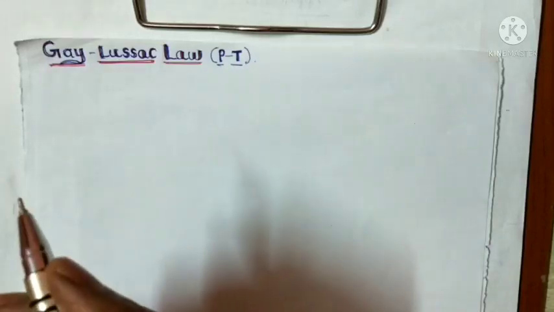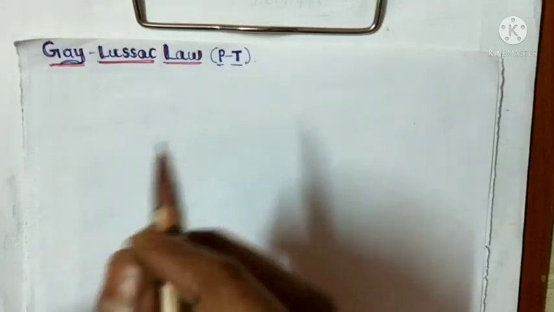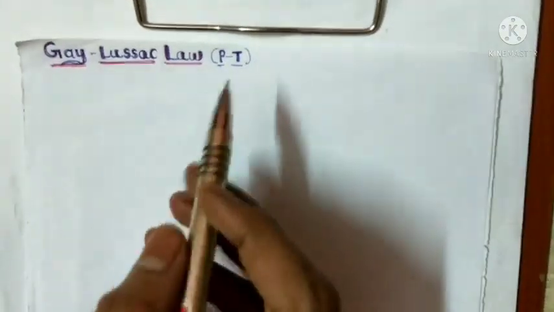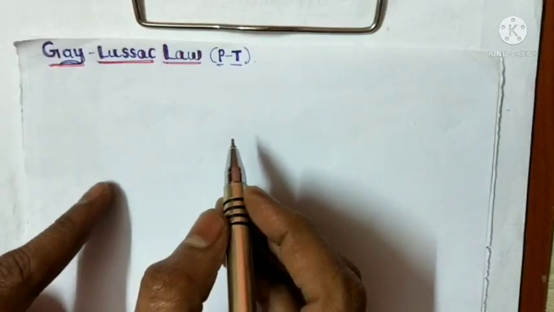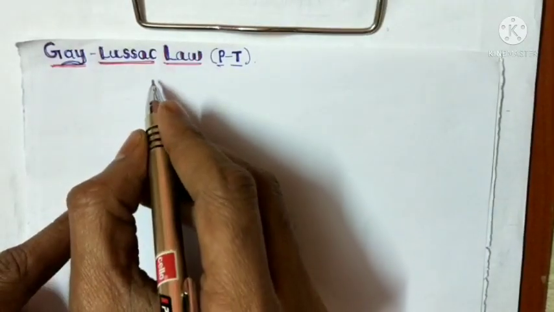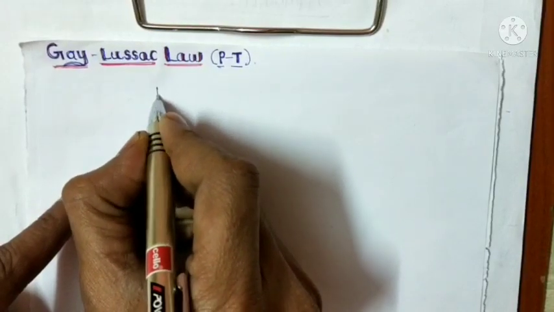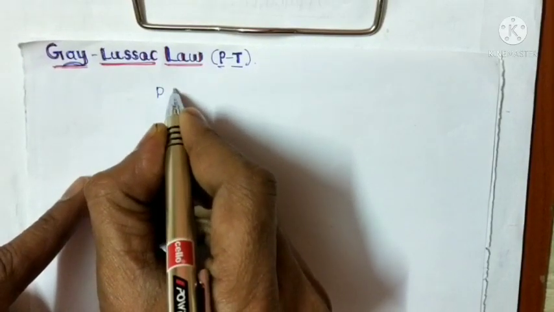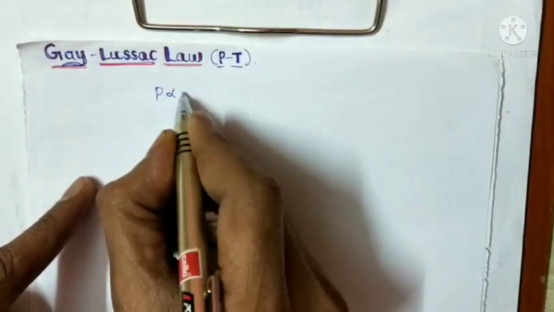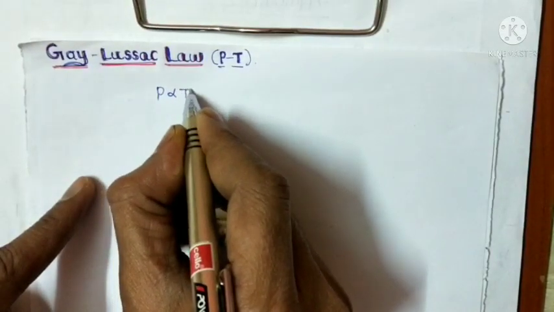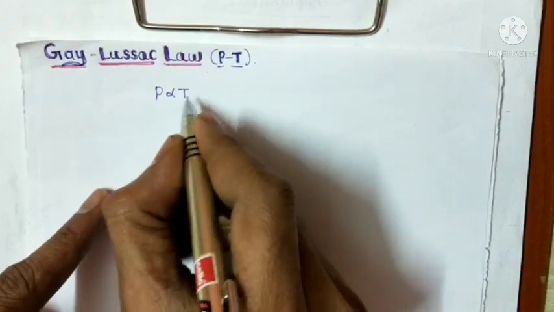At constant volume, the pressure of a fixed mass of a gas is directly proportional to its absolute temperature. Now the mathematical representation of Gay-Lussac's law is: P is directly proportional to the temperature, which in absolute temperature is kelvins.